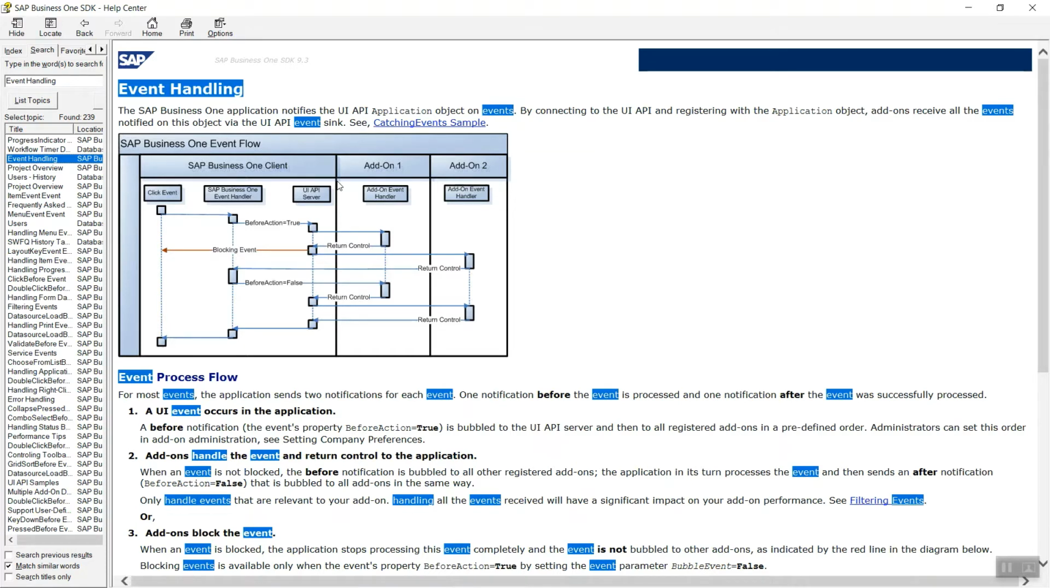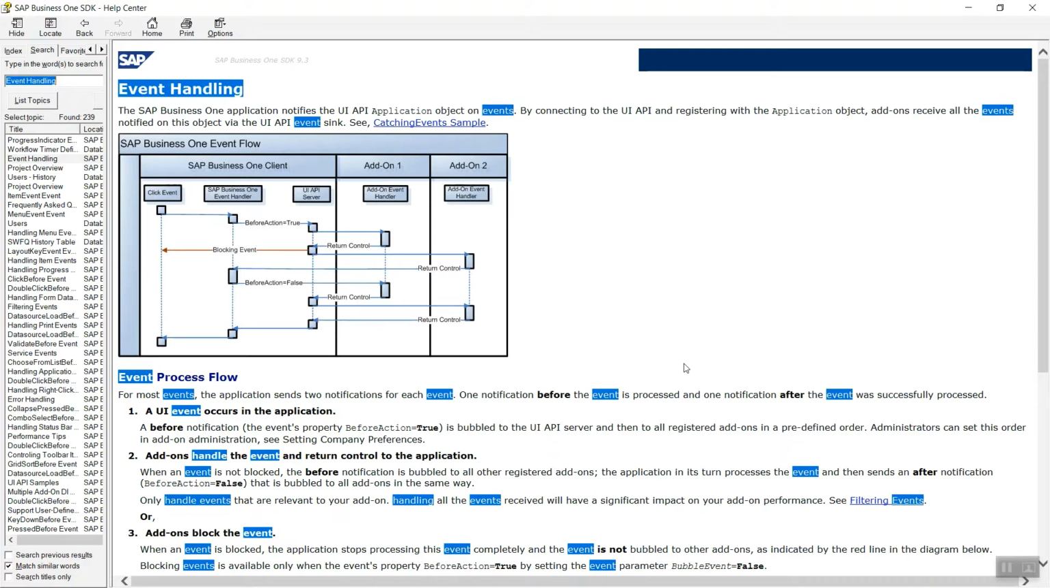So for this we'll understand the SAP Business One event flow diagram. As I have told you, in SAP Business One each event has two notifications. The first one is the before action notification and the second one is the after action notification. Some people say before event and after event. How will you understand whether it is a before action or an after action notification? With the help of the before action property value. If it is true, it is a before action notification, and if it is false, it is an after action notification.